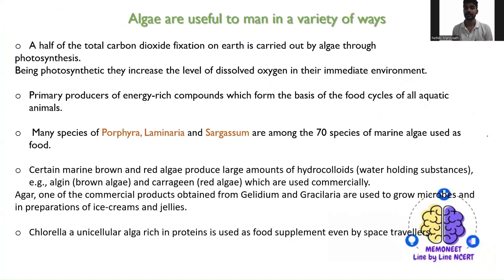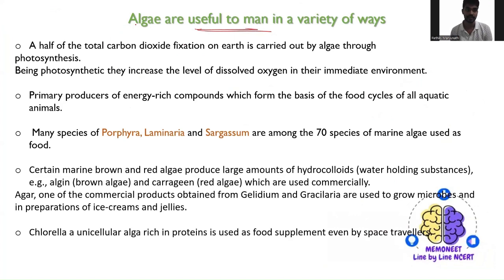After discussing all these things, we know that algae is somewhat beneficial to humankind, right? So we will try to understand the useful algae, in what way they are useful to man. Algae are very useful to man in various ways. What are those various ways?